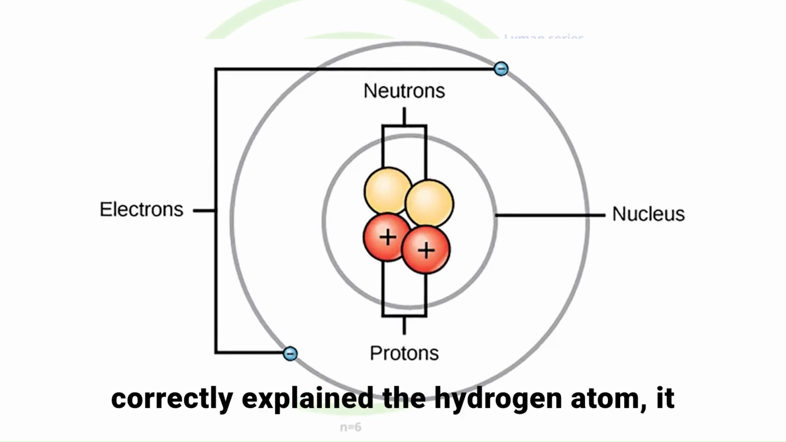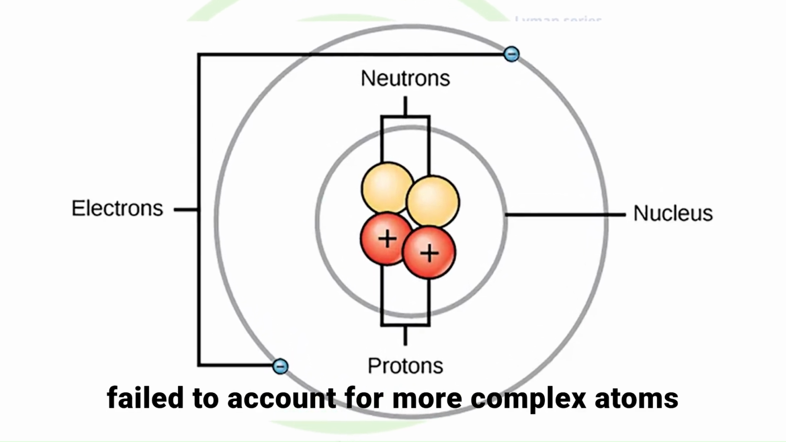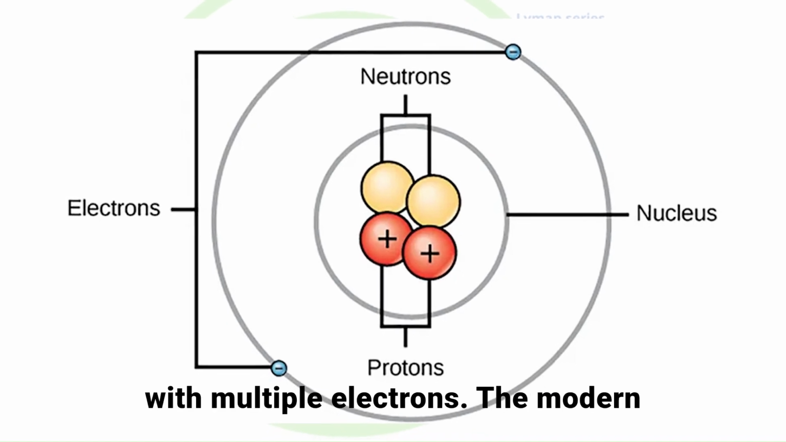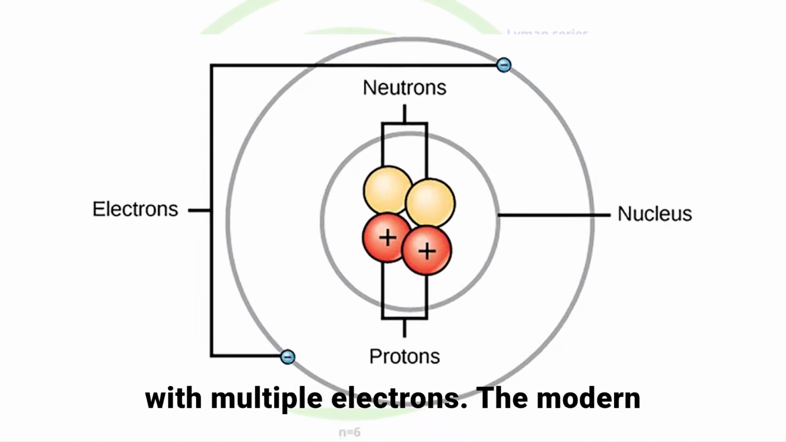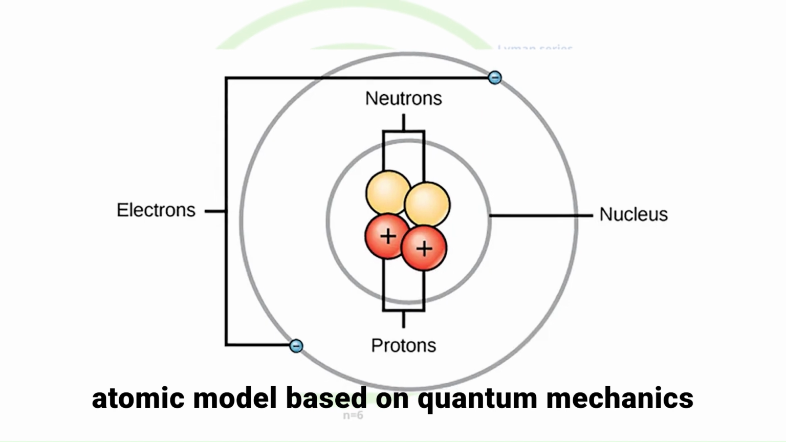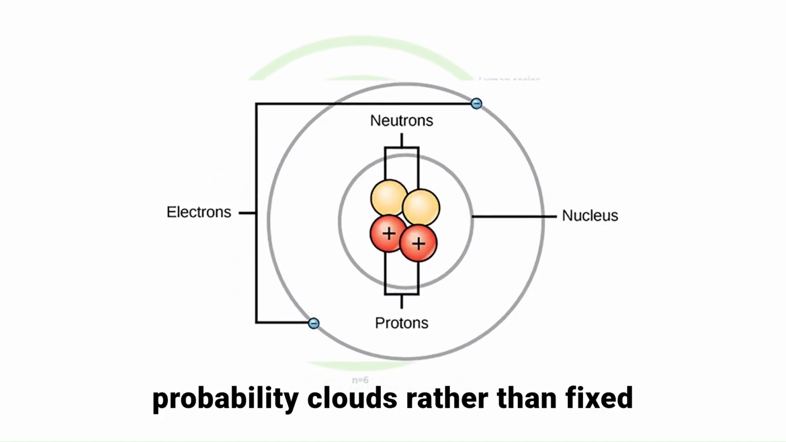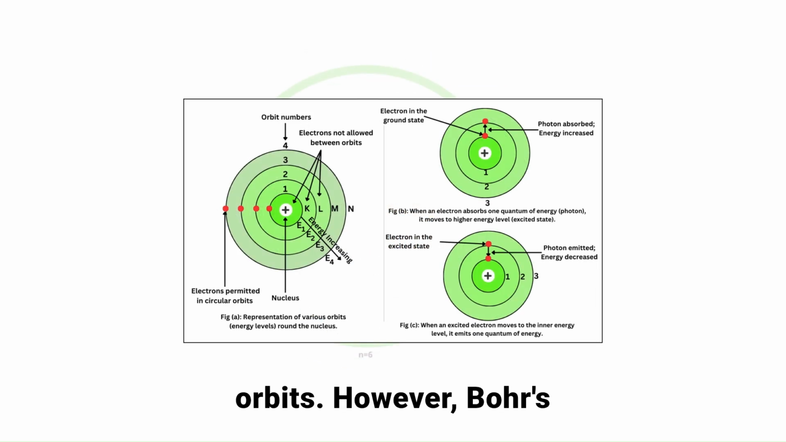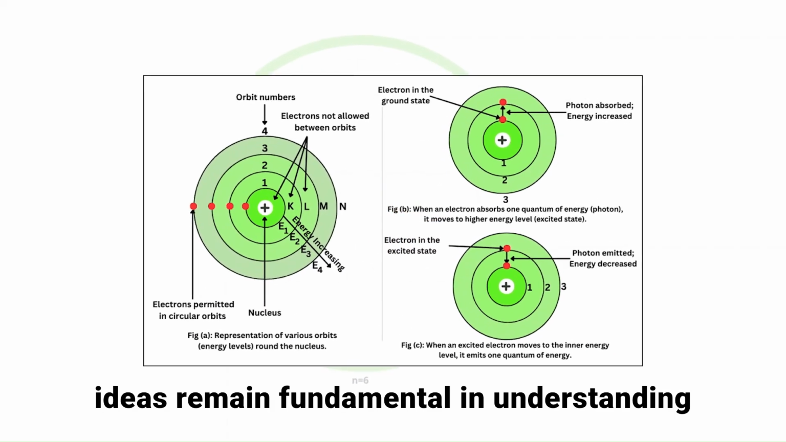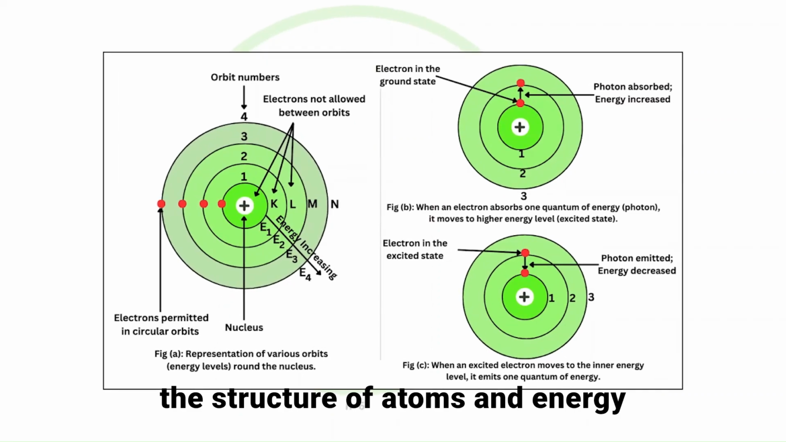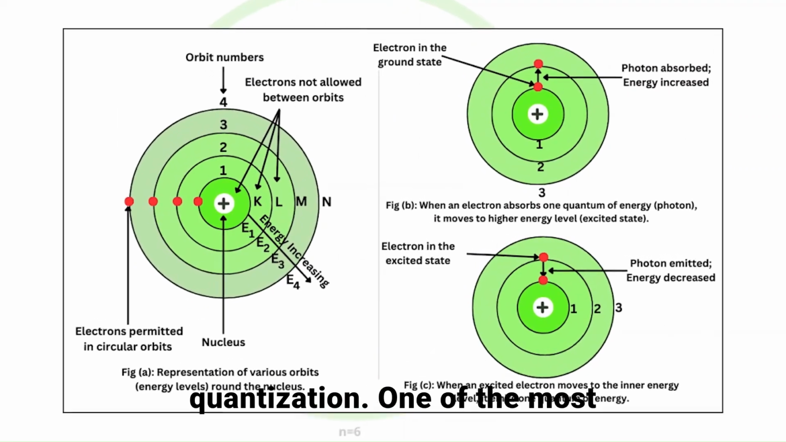While it correctly explained the hydrogen atom, it failed to account for more complex atoms with multiple electrons. The modern atomic model, based on quantum mechanics, describes electrons as existing in probability clouds rather than fixed orbits. However, Bohr's ideas remain fundamental in understanding the structure of atoms and energy quantization.